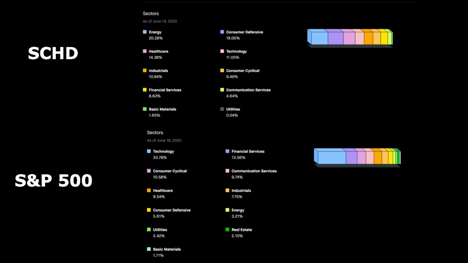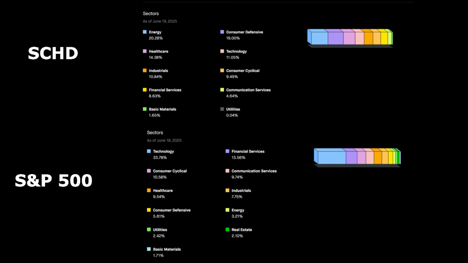Following with problem number 2, and related to number 1, is the allocation. One of the key reasons SCHD has been underperforming the S&P 500 comes down to sector allocation, essentially where the money is concentrated across industries. The S&P 500 is heavily weighted towards technology. SCHD, on the other hand, is built very differently. It focuses on dividend-paying companies with strong fundamentals, and that has naturally filtered out a lot of the high-growth, low-dividend tech stocks. As a result, SCHD's sector exposure looks more like industrials, energy, consumer staples, and healthcare. That makes up the bulk of the fund, with technology representing a big portion but still not enough.